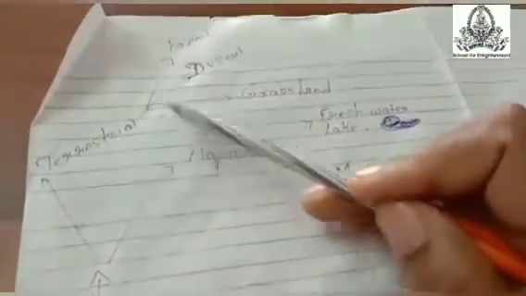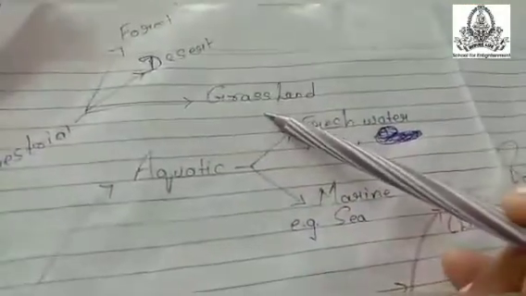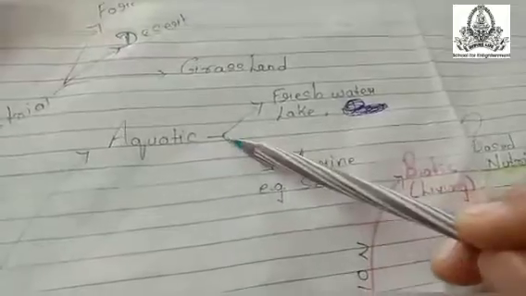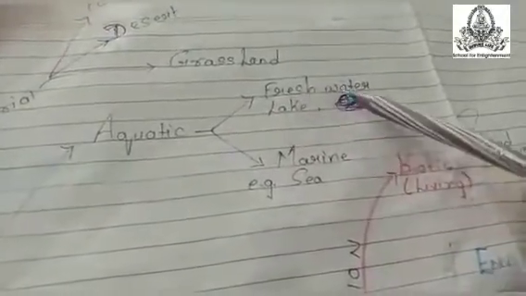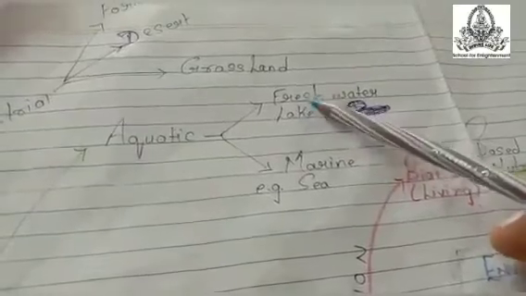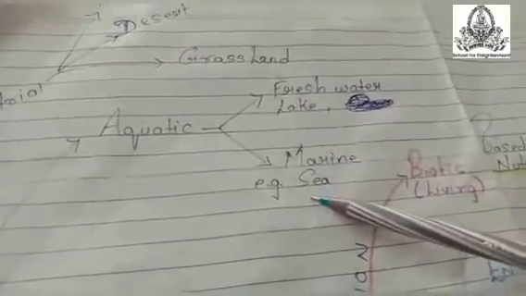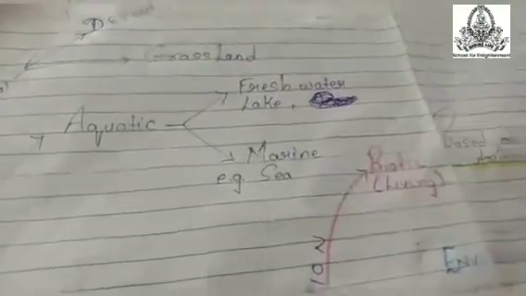This terrestrial is again divided into three main kinds: forest, desert, grassland. Aquatic is divided into two main kinds, that is freshwater and marine. Let us see the examples of freshwater, that is lake, pond, river; marine: sea, ocean, etc.